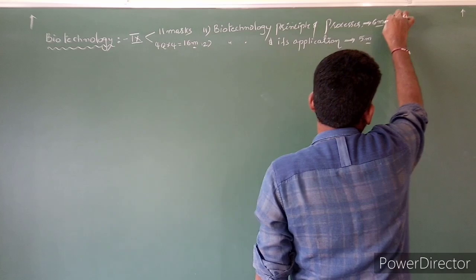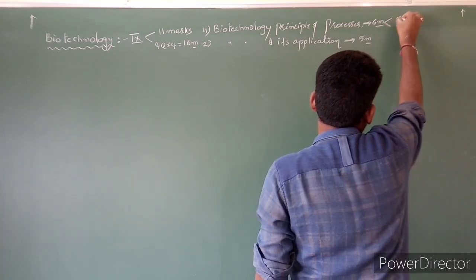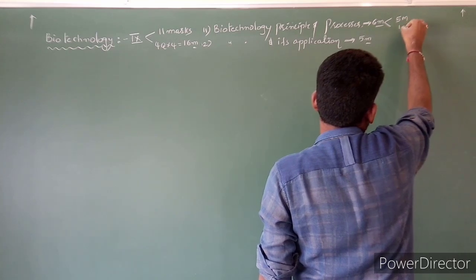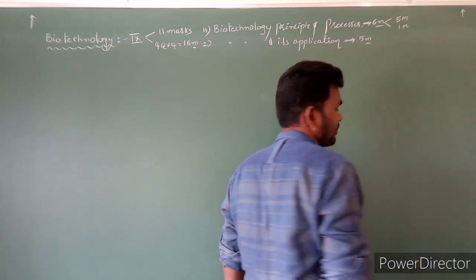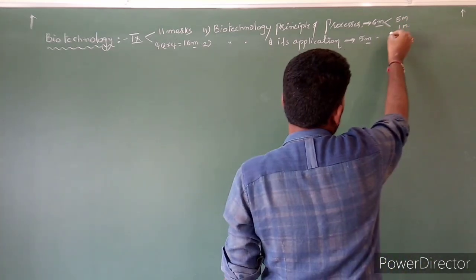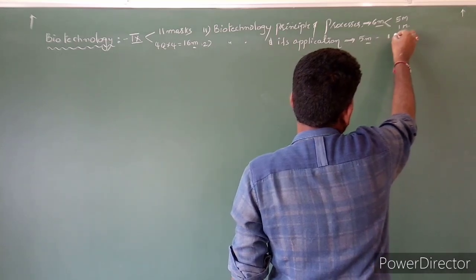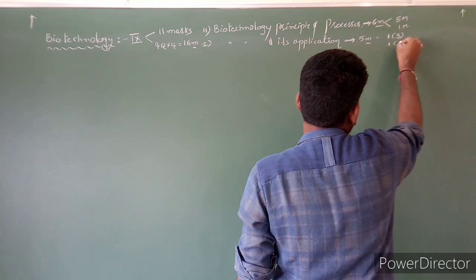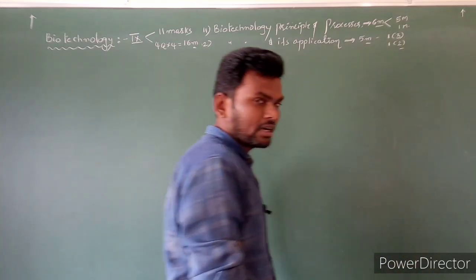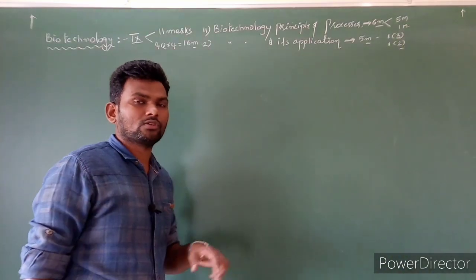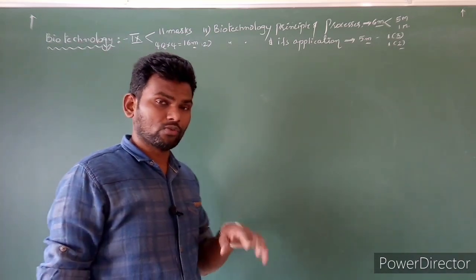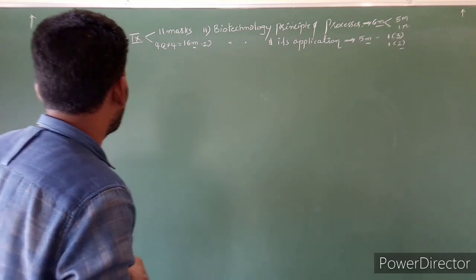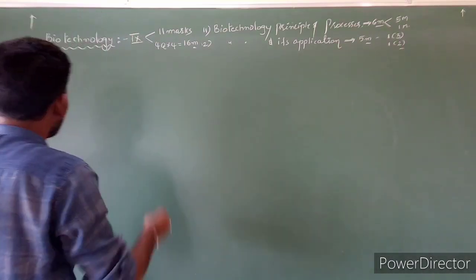Here, from this chapter, according to the Karnataka board, we can expect one 5-mark question and one 1-mark question. And in this chapter, one 3-mark question and one 2-mark question. Clear? So this is the weightage of the chapters, or the weightage of the biotechnology unit. Let's enter into the biotechnology chapter.